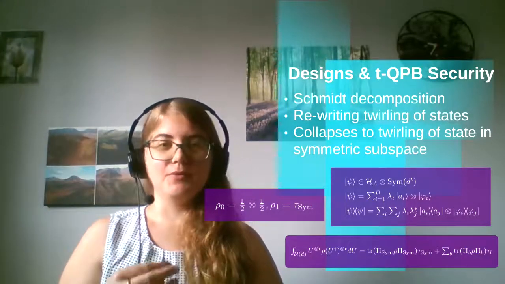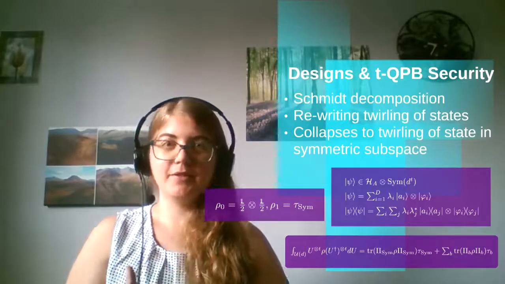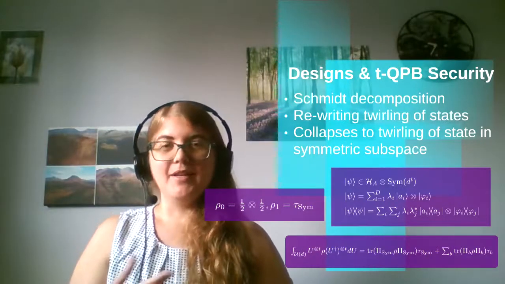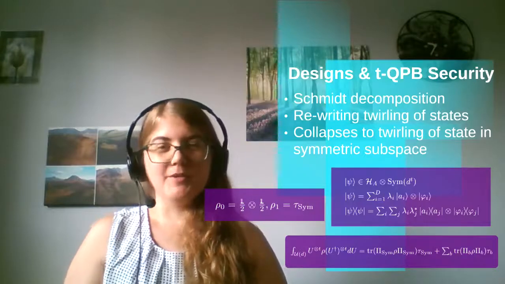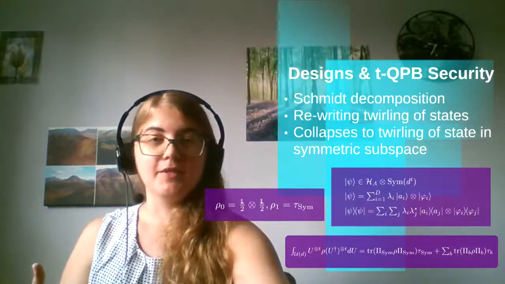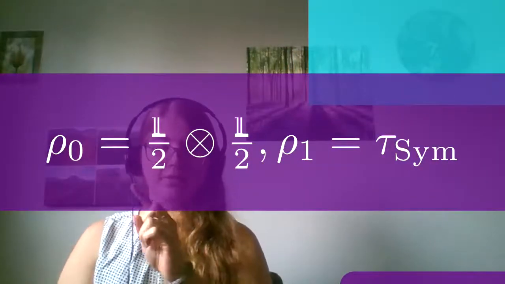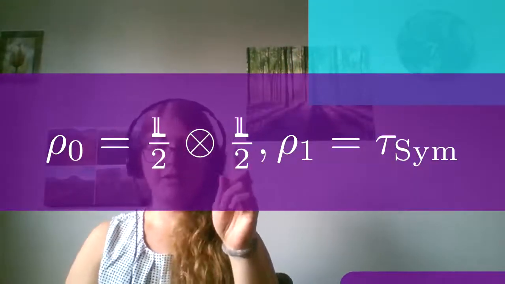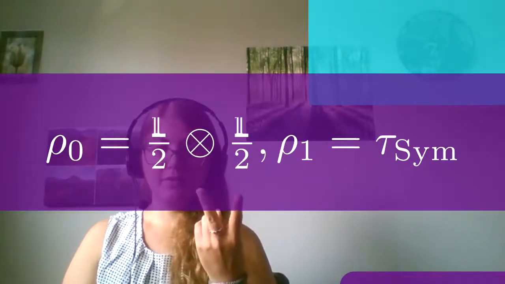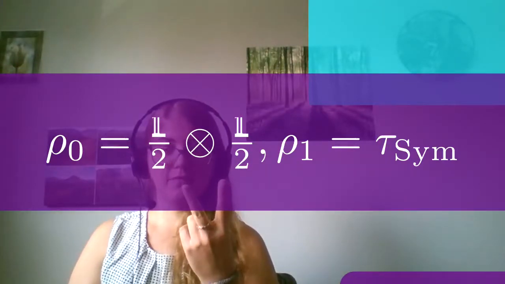Notice how we had our input in the symmetric subspace, right? That was part of our definition for our TQPB schemes. You might ask yourself, why does it have to be in the symmetric subspace? Well, let's consider if it's not in the symmetric subspace. So for example, if we had rho 0 here, this is a density operator that, as you can see, is permutationally invariant. If you permute these tensor products here, you're going to have the same rho 0.